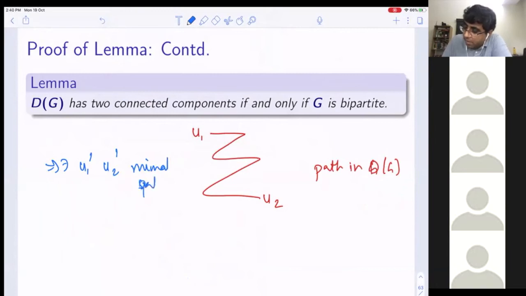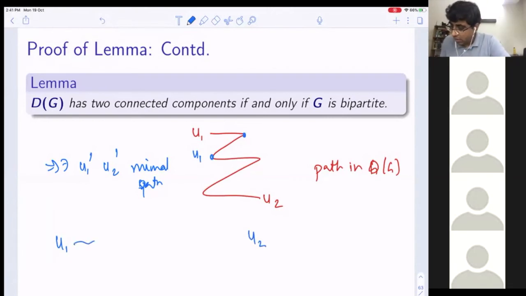What I mean by minimal is that among them there is no double vertex. Whenever you have a double vertex, I can look into it. For example, I start from U1 and I have a path to U2. This is an odd length path.